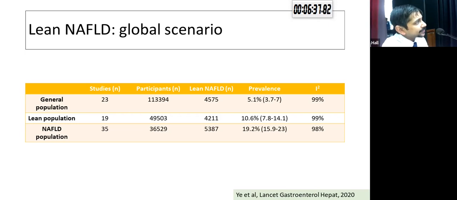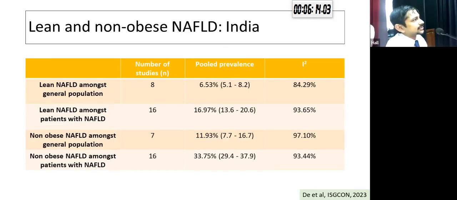If you look at it globally, then among the general population, around 5% would have lean NAFLD. Among lean individuals, around 10% would have NAFLD. And if we look at the NAFLD population, then around 1/5 of them would be lean. The scenario in India is also kind of similar. Among the general population, lean NAFLD would be present in around 6.5% of individuals, whereas among patients with NAFLD, around 15% would constitute lean NAFLD.